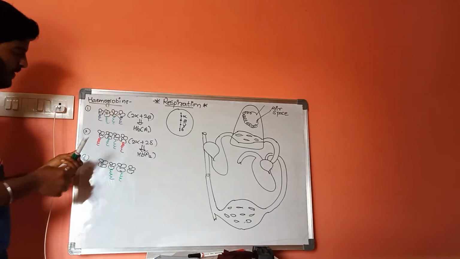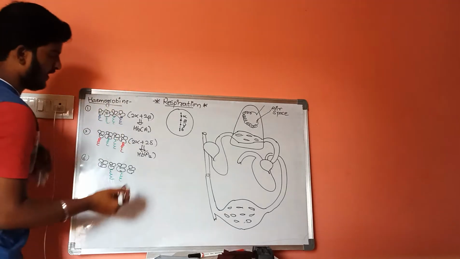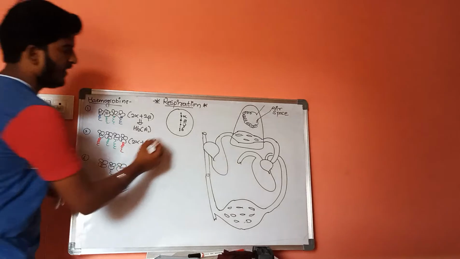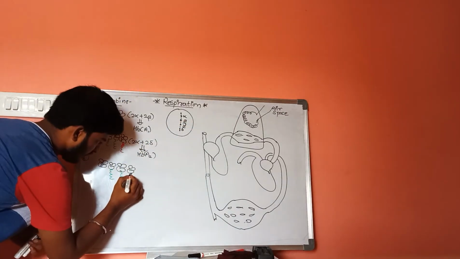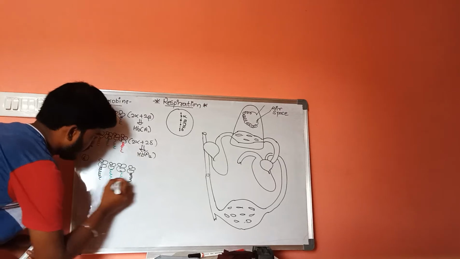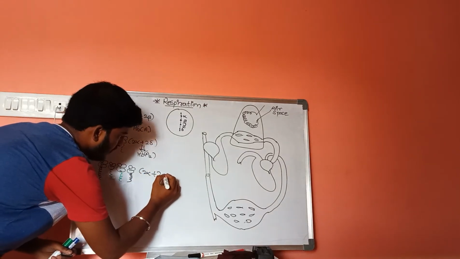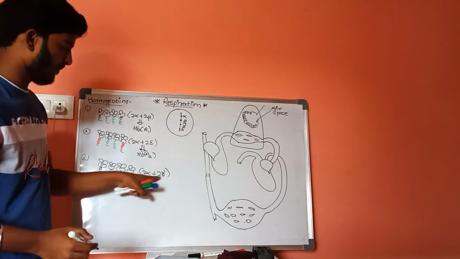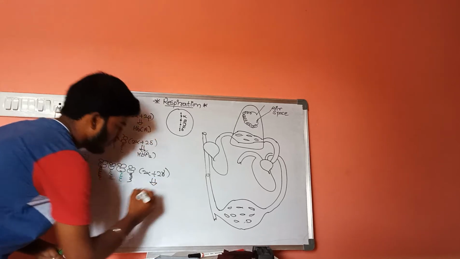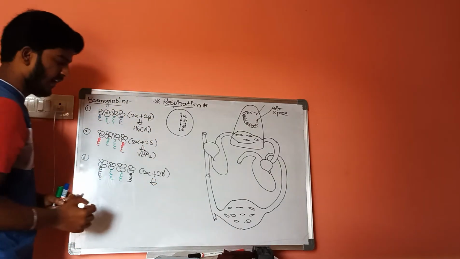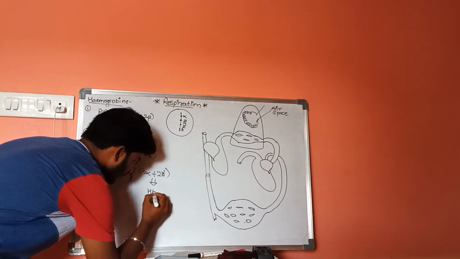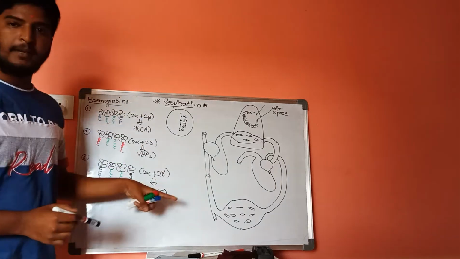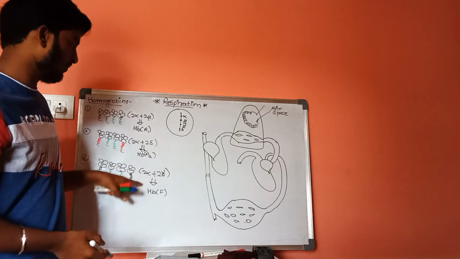alpha chains, and these are the two alpha chains. In place of the delta chains and beta chains, these gamma chains are attached. Two alpha chains plus two gamma chains unite together to form a special type of hemoglobin, that is HbF type. That is fetal hemoglobin.